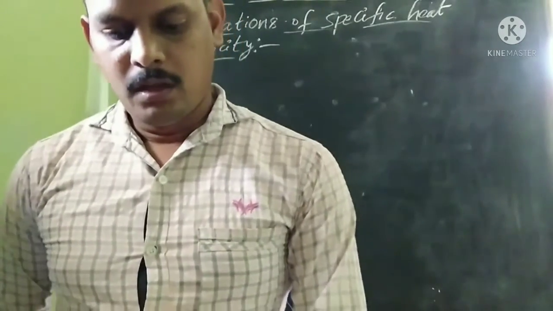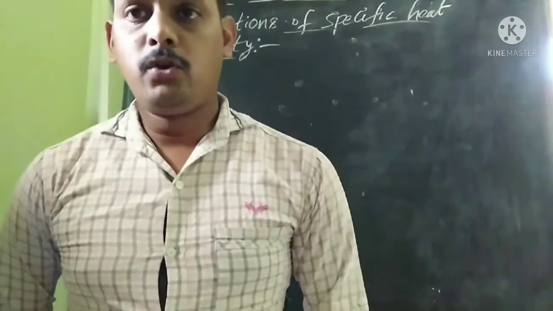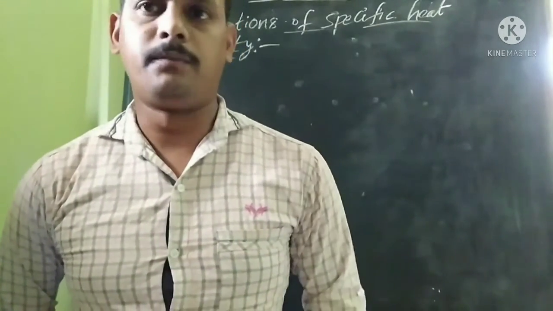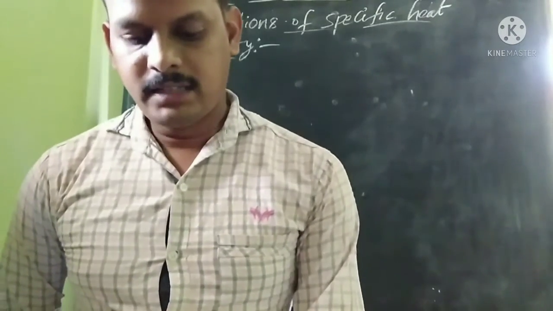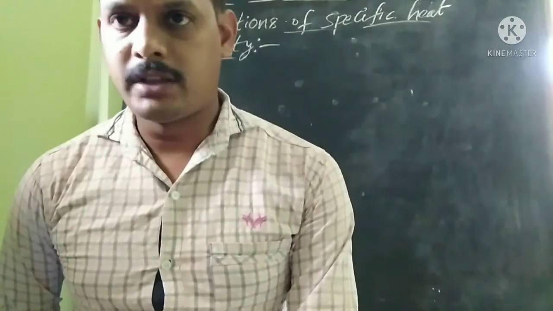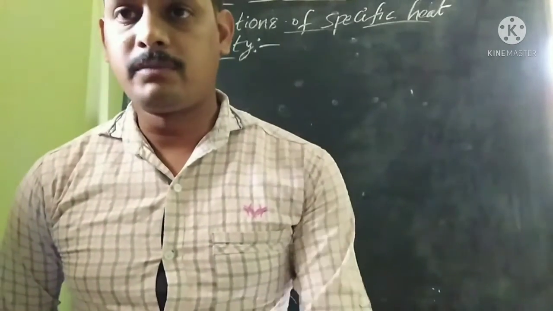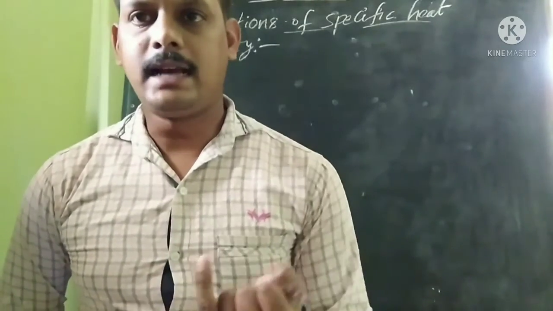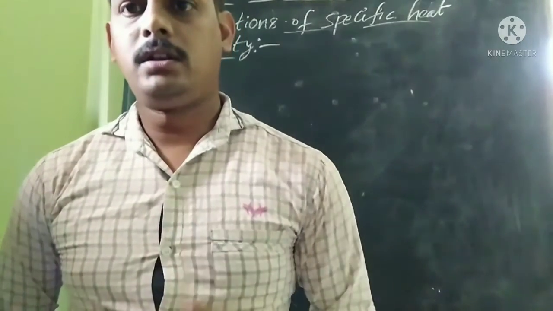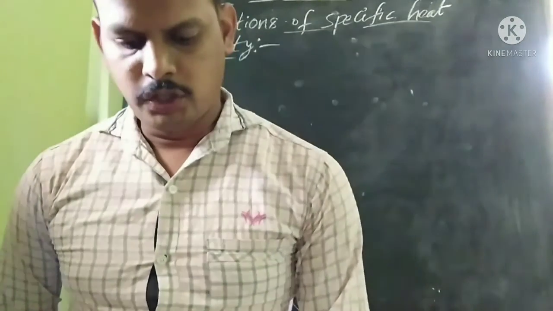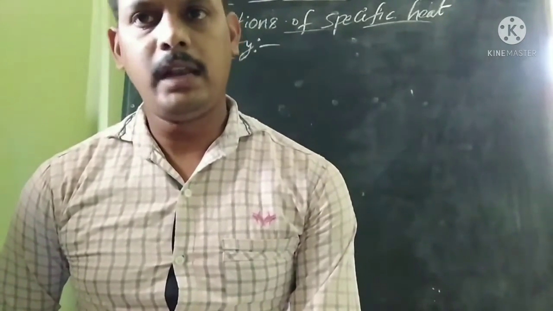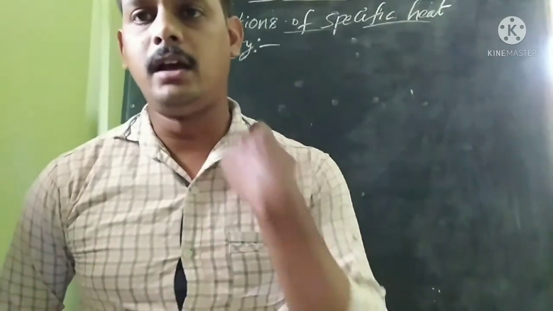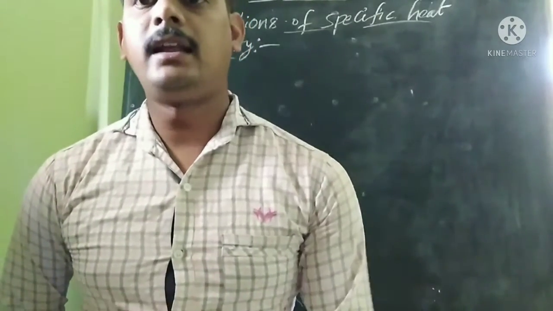So what I have told you is that we already know from activity 2 that average kinetic energy is directly proportional to the absolute temperature. The molecules of a system have different forms of energies, as I said in yesterday's class, such as linear kinetic energy, vibrational kinetic energy, rotational kinetic energy, and also potential energy. The total energy of the system is called the internal energy of the system.